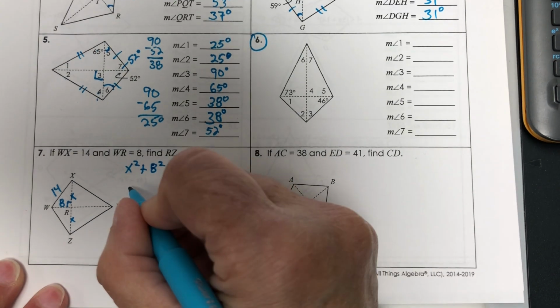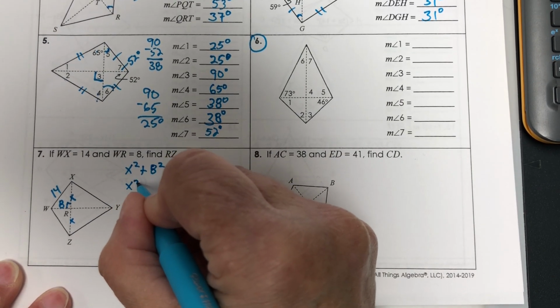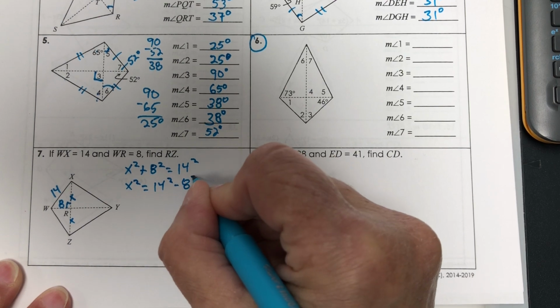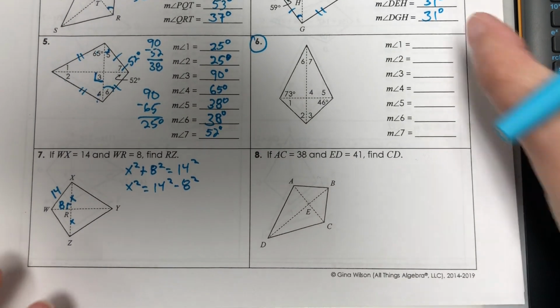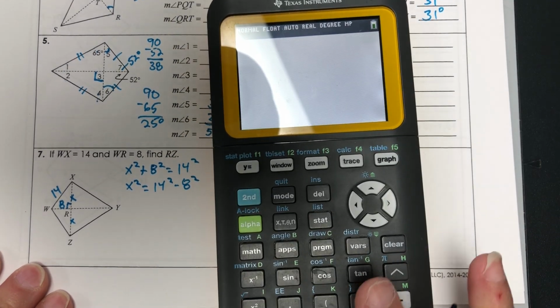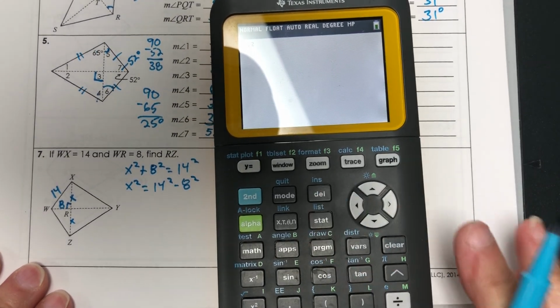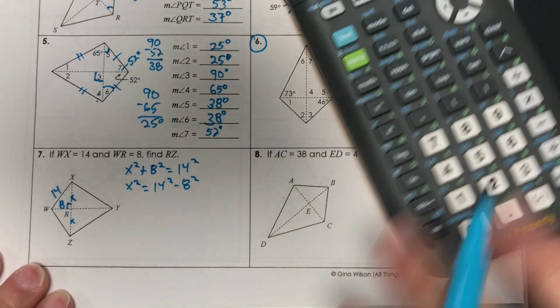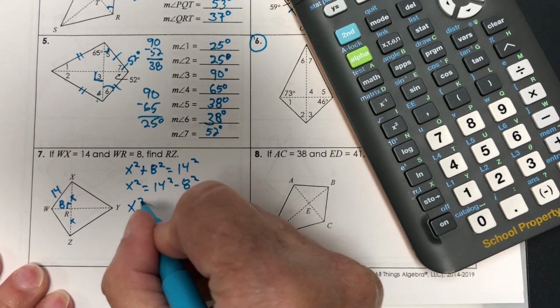For my x squared, x squared is equal to 14 squared minus 8 squared. I'm going to put that in the calculator. 14 squared minus 8 squared is 132.